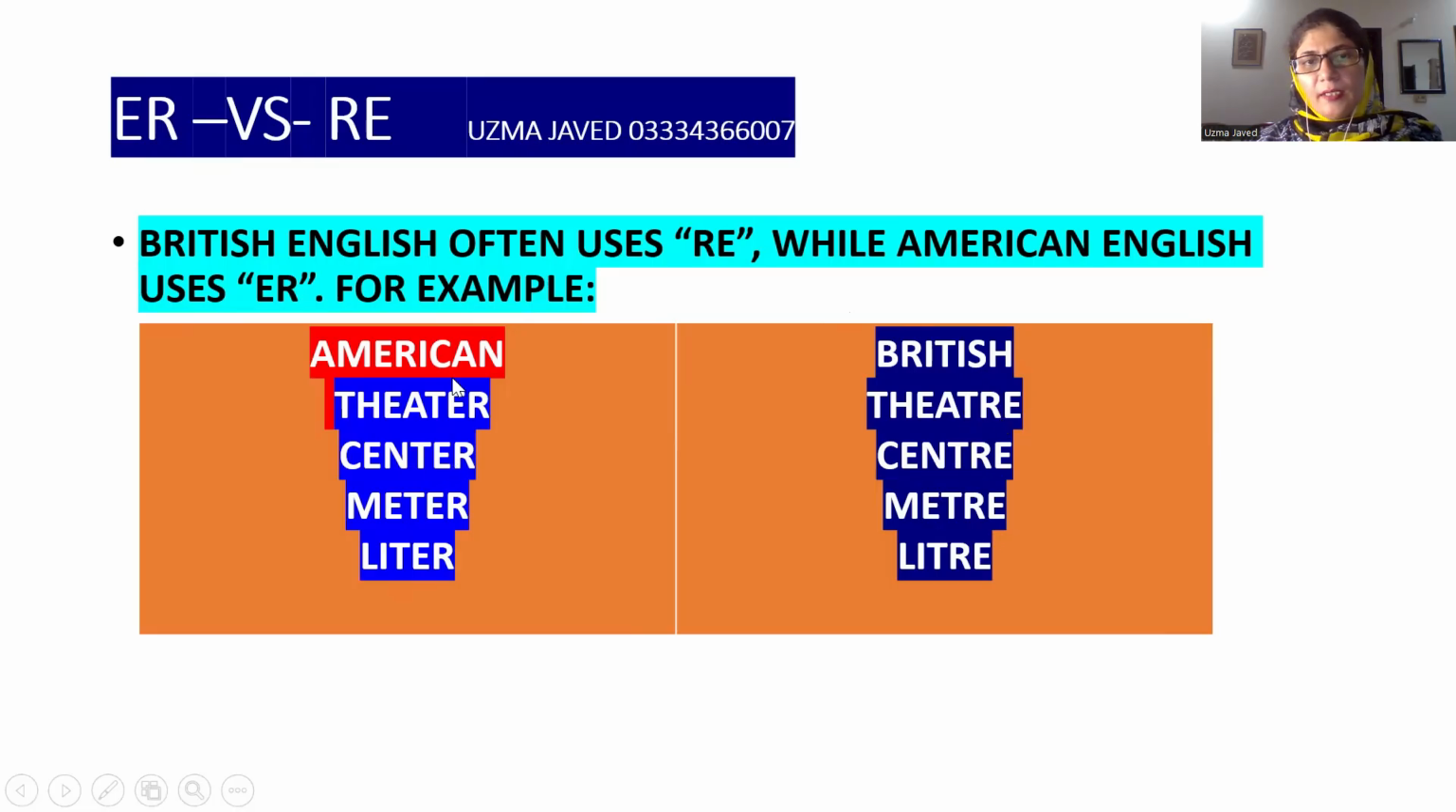Center with ER in American English and centre with RE in British English. Meter with ER in American English and METRE in British English. Glitter with ER in American English, and in British you have to memorize that. Remember to place RE at the end of these words because we will be following British spellings.